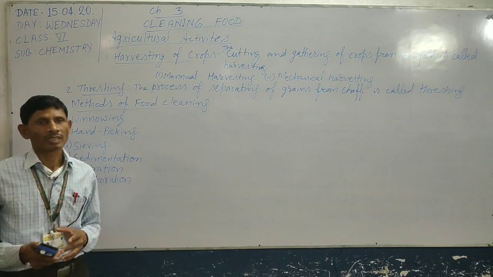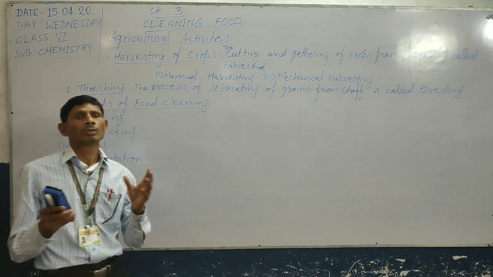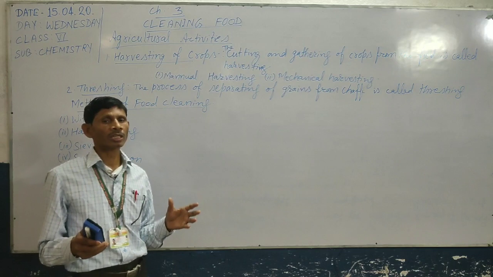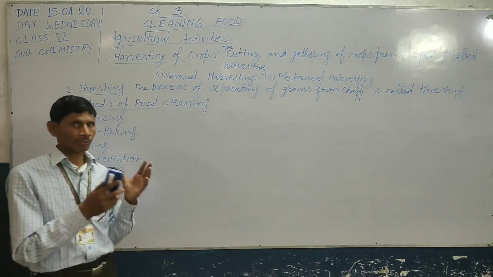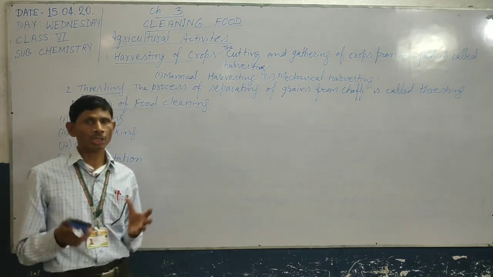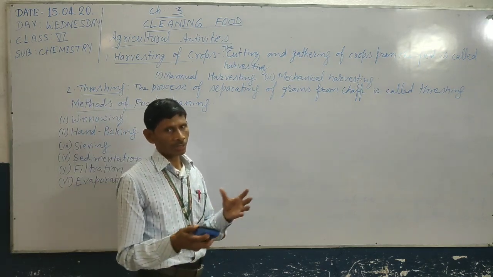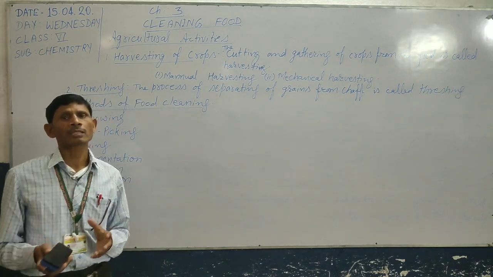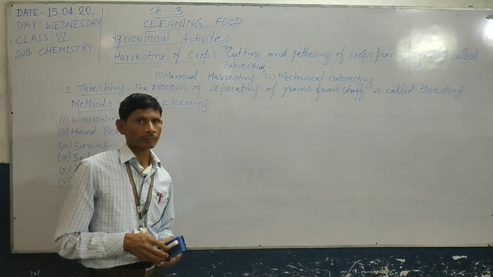As for example, grains. At construction sites, sand is separated from pebbles or gravels. At our homes, flour of wheat is also sieved. That means chaff, or other substances, can be separated from the grains by the use of a sieve. This process is known as sieving.